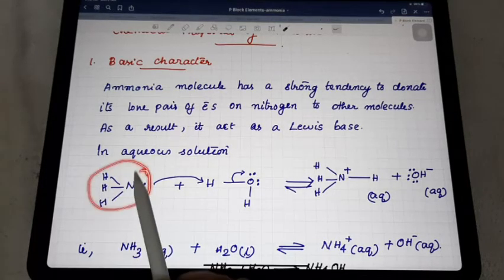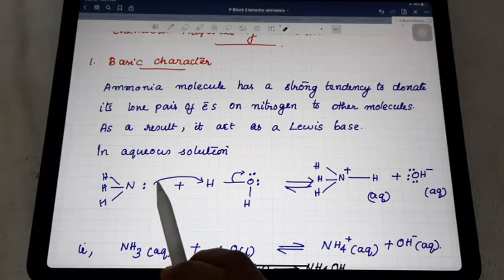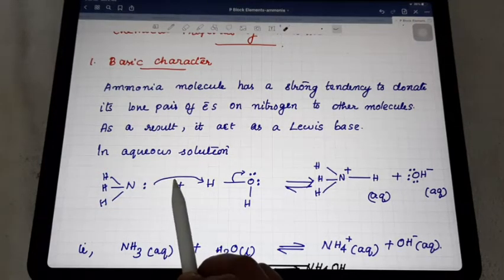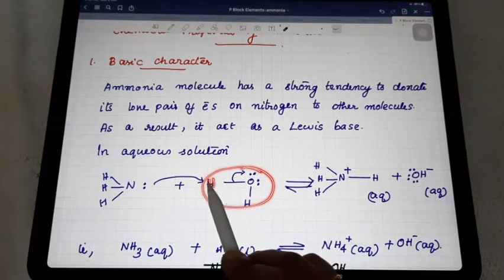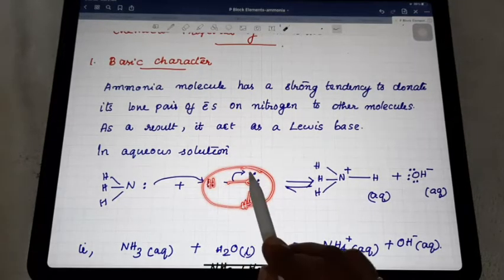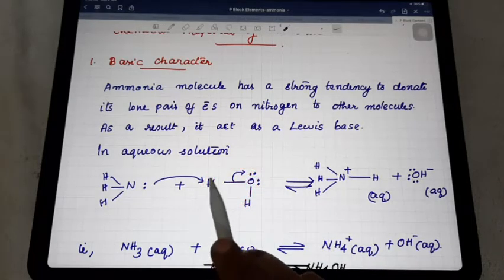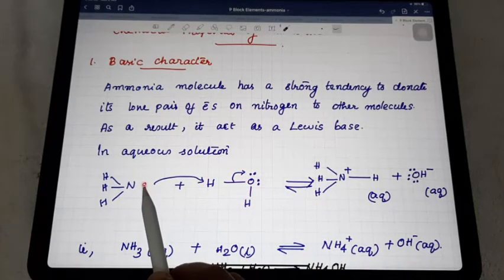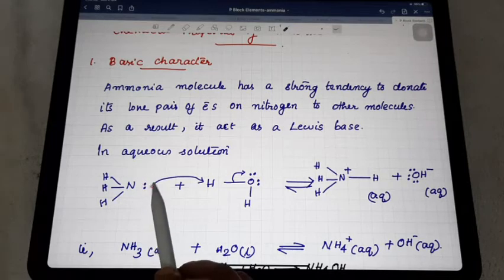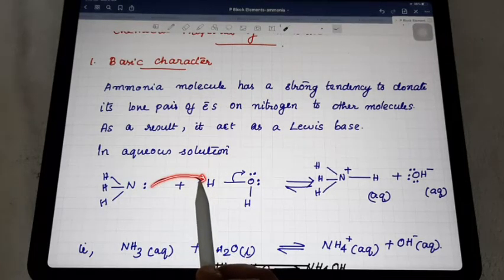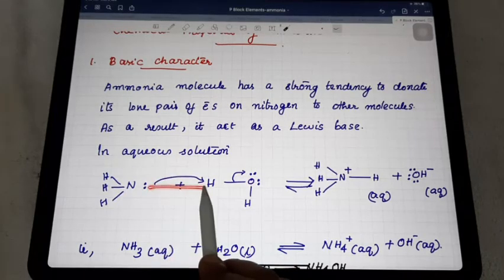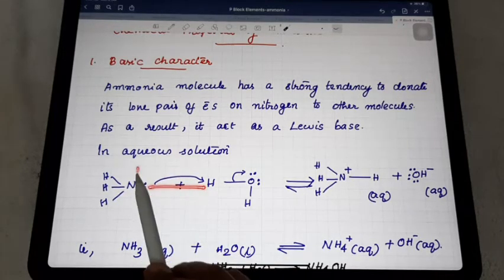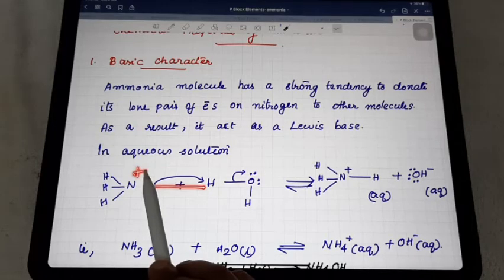So this is ammonia with a lone pair of electrons. What we said about a Lewis base is that it tends to donate lone pairs of electrons to others. This is the water molecule, H-O-H, where the oxygen has 2 lone pairs. Here the ammonia donates its lone pair of electrons to this hydrogen. When it donates, a bond is created, and nitrogen, having lost its electron, has a positive charge.